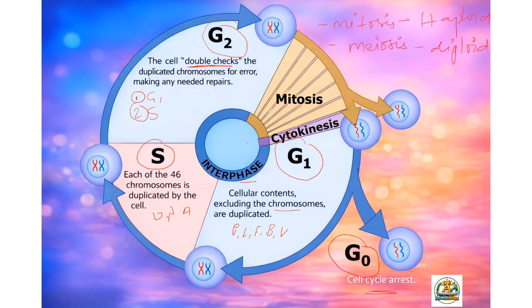This G naught stage is also called the quiescent stage. Some cells may go into a temporary arrest, and some are permanent, depending upon the cell.